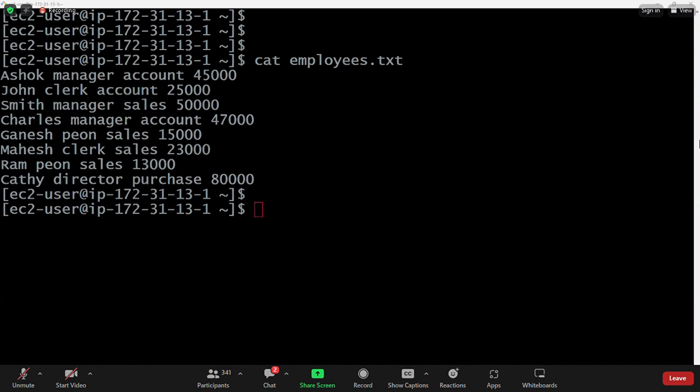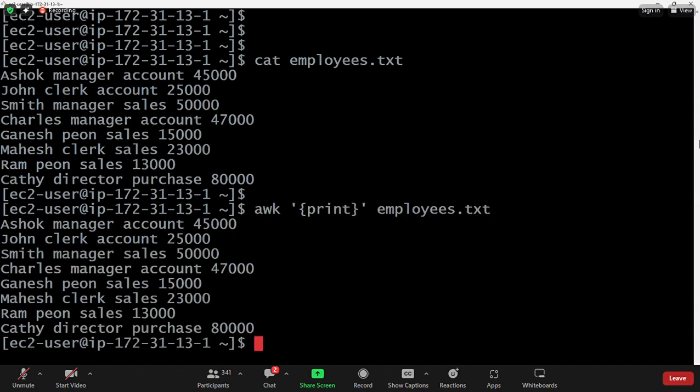If I use the awk command print employees.txt, this awk print option prints everything available in the file. That you can do by using the cat command also, no problem. But my requirement is to print the data of employees who belong to manager.